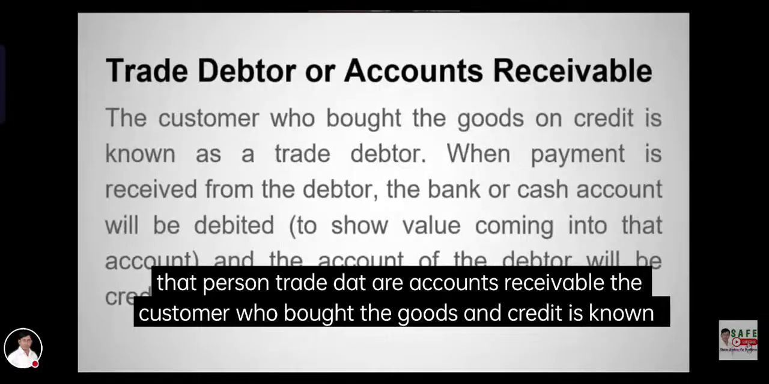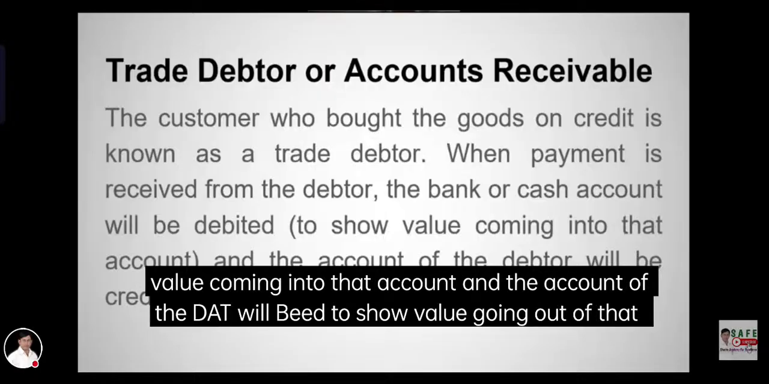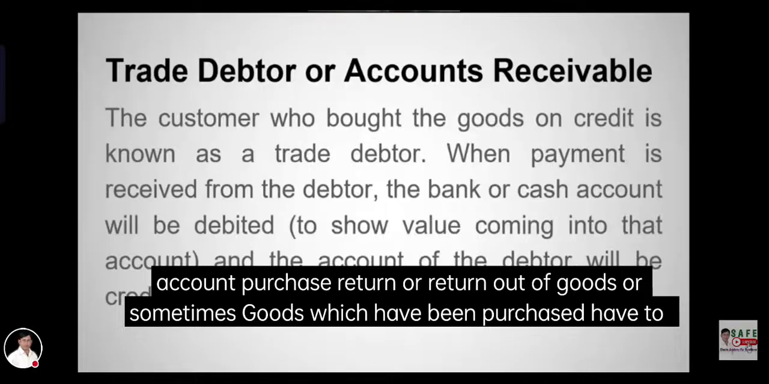Trade debtor or accounts receivable. The customer who bought the goods on credit is known as a trade debtor. When a payment is received from the debtor, the bank or cash account will be debited to show value coming into that account, and the account of the debtor will be credited to show value going out of that account.